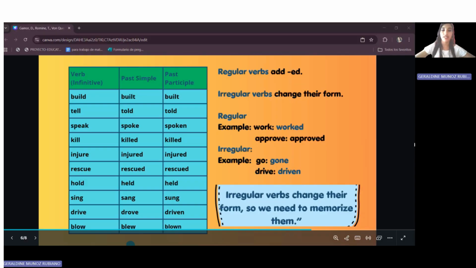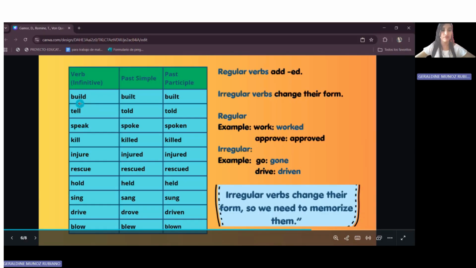In English, verbs can be regular or irregular. Regular verbs follow a pattern. We usually add ed to form the past and past participle. But irregular verbs are different because they change their form completely. That's why it is important to learn them by heart.